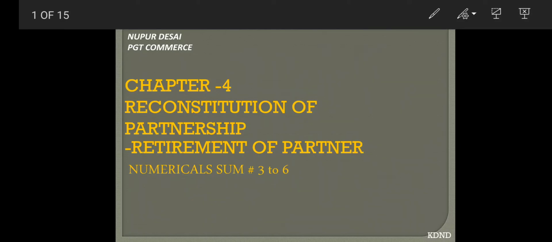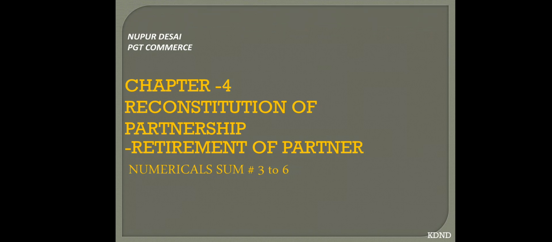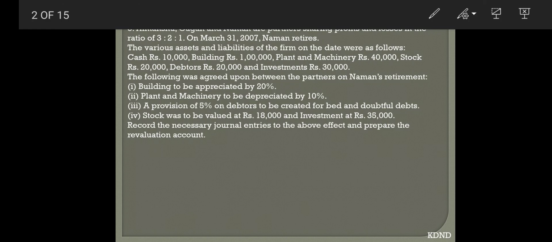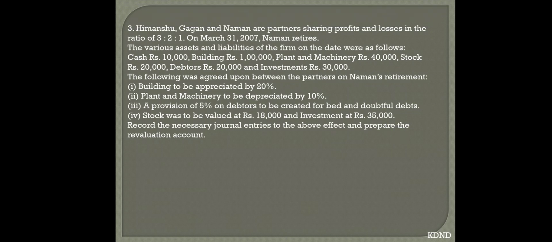Greetings to all. Now we are going to understand the numericals with respect to the retirement of a partner. Under these numericals, we are going to understand first sum number 3. Himanshu and Gagan are the partners and they are sharing profit and losses in the ratio of 3:2:1.